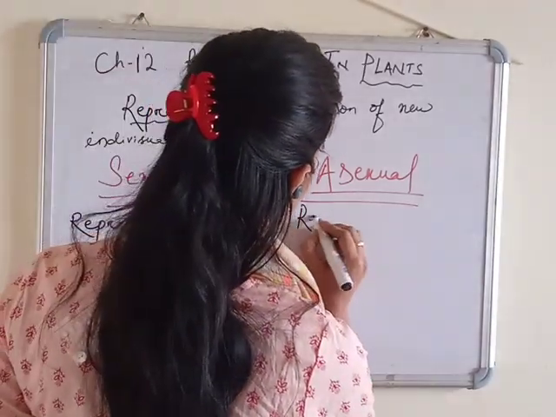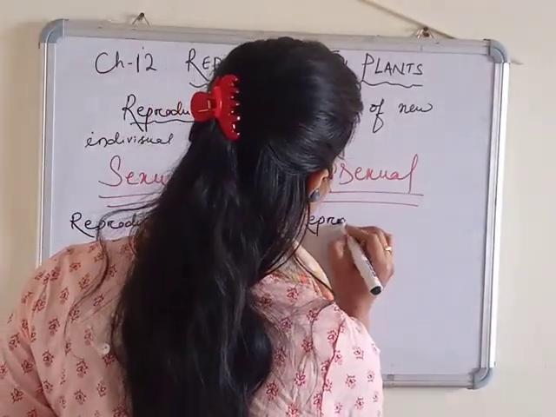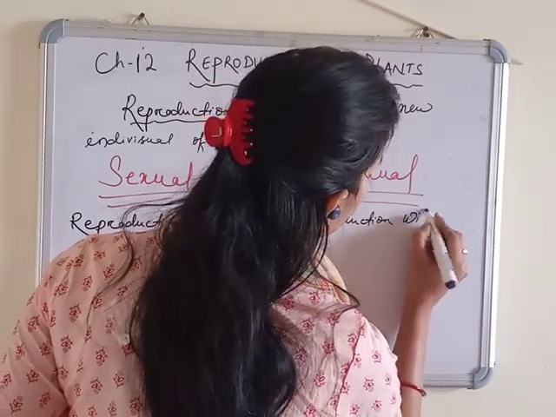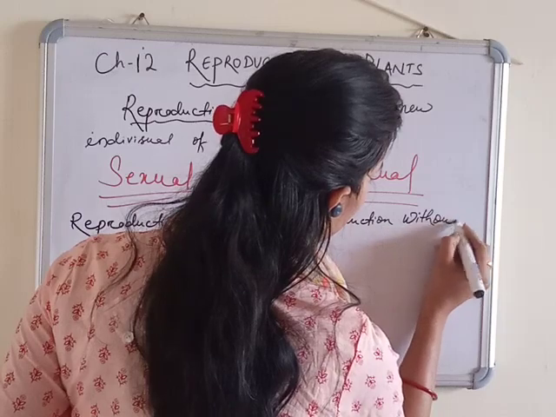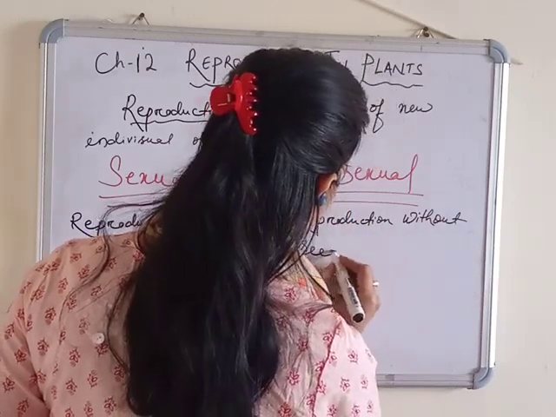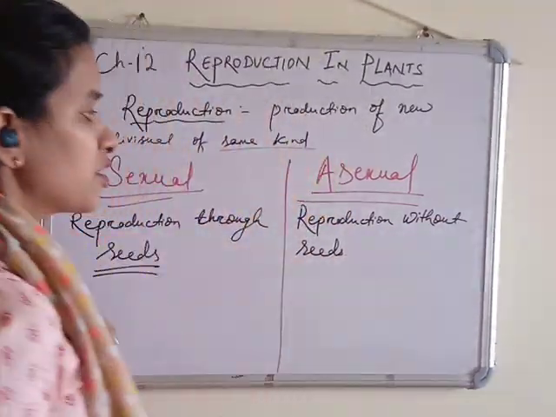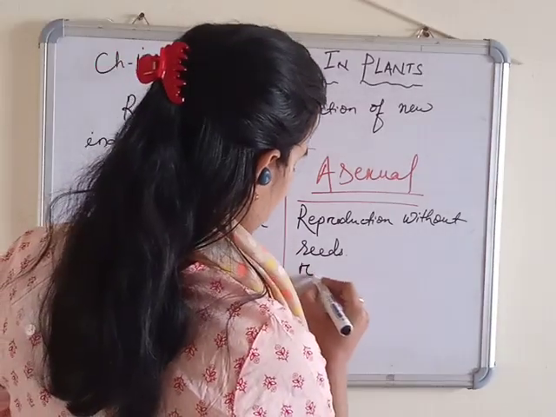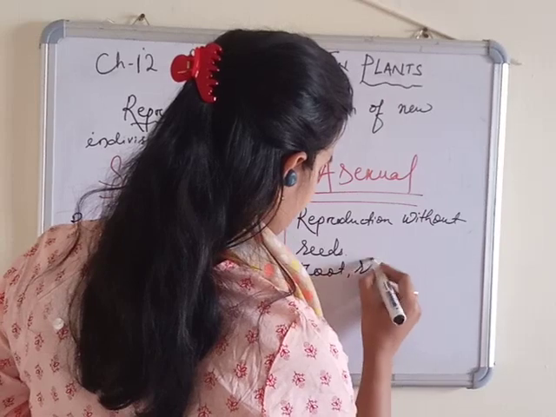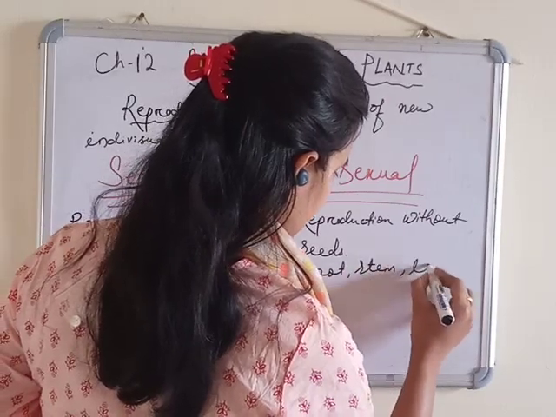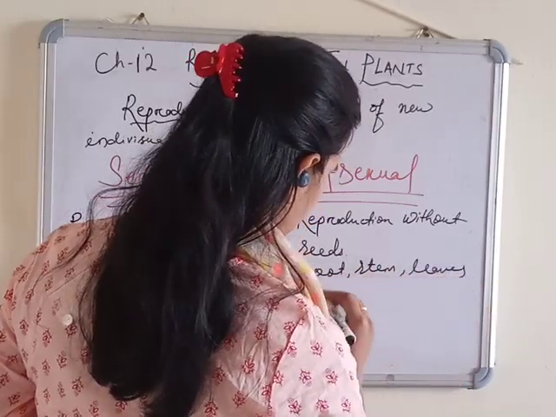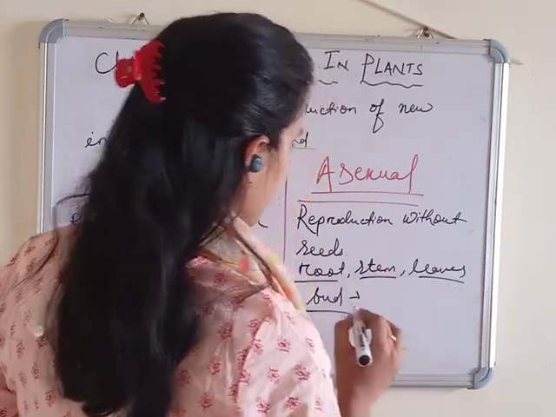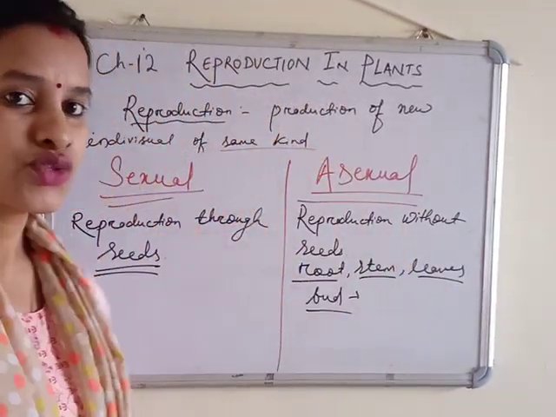Asexual is reproduction without seeds. If the reproduction is without seeds, which parts are involved? Like root, stem, leaves or bud. If reproduction happens through these, that is called asexual reproduction.